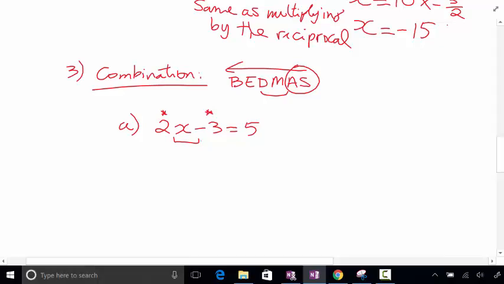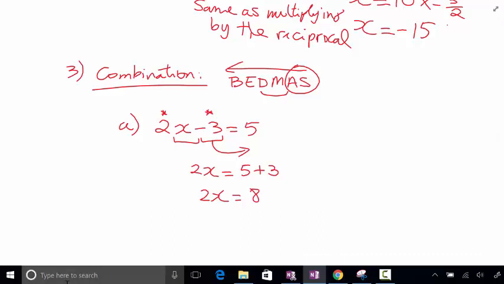Okay, so let's push the negative 3 to the other side. It becomes a what? Positive, so it's plus 3. Okay, so 2x equals what? 8. How do you get rid of the 2? Divide both sides by 2. And so x equals 4. Okay, let's check if it works. 2 times 4 is what? 2 times 4 is 8. Minus 3 is what? 5. Oh, great. Awesome. 5 equals to 5. And that is very true.